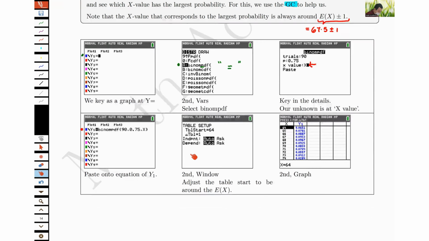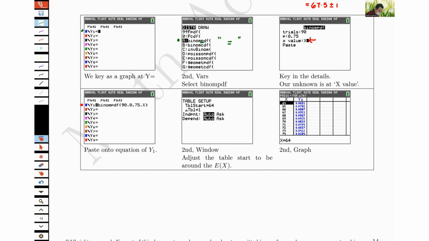And there is this special screen that we are doing here versus what we had just now. I went to second window. There are these settings that you want to access. When I go to second window on the table settings, you can choose which value to start and what the change is. Why did I go here? It's because I don't want to scroll through. I know that the answer is around 67.5. So I don't want to keep scrolling on the graphing calculator to get to 67.5. I wanted to start straight away at 64.